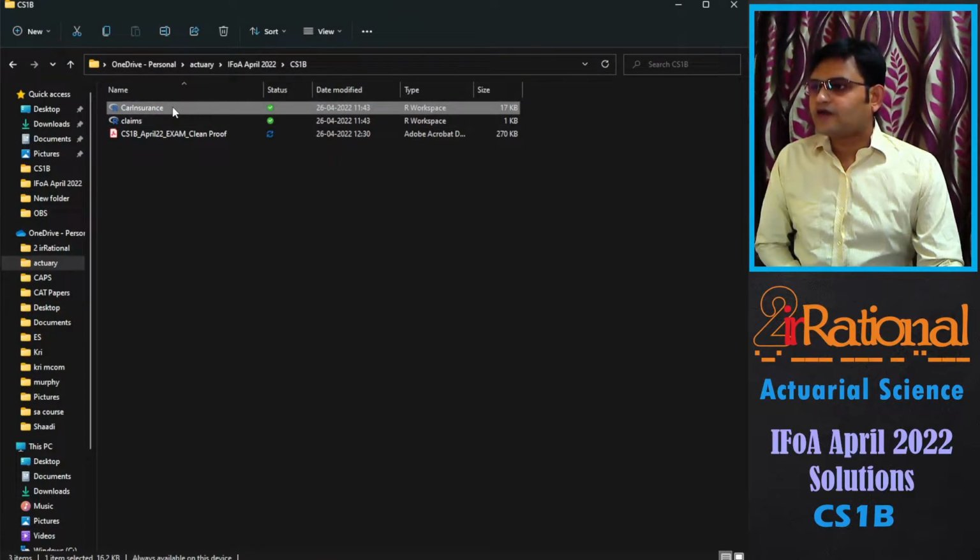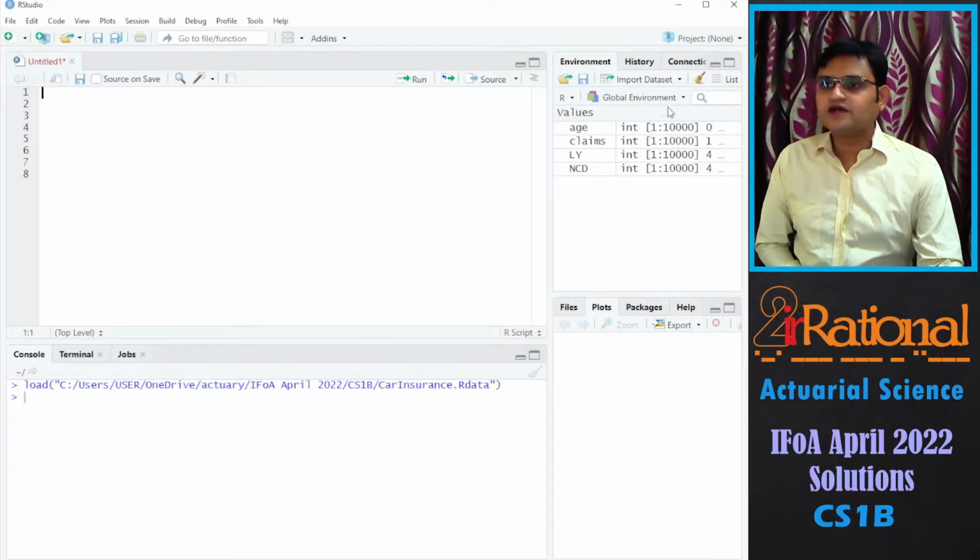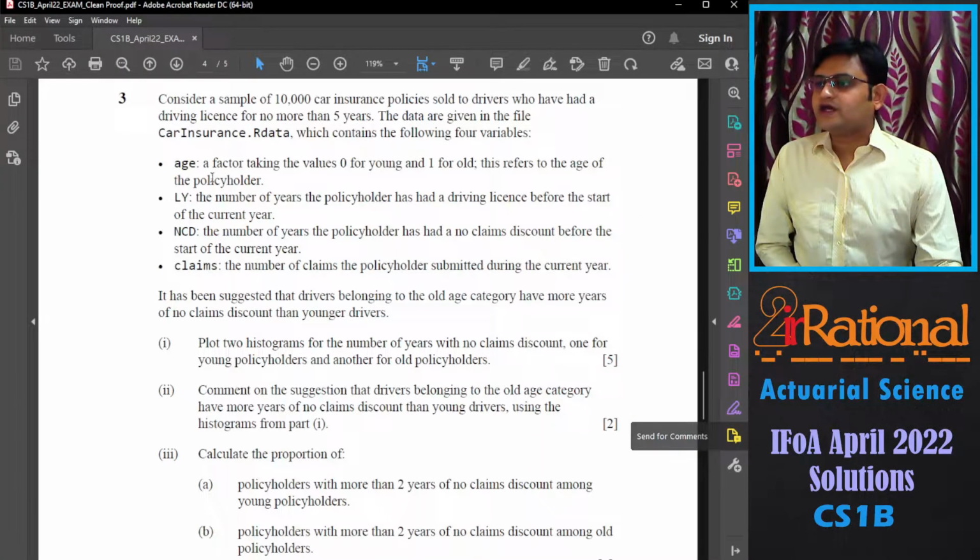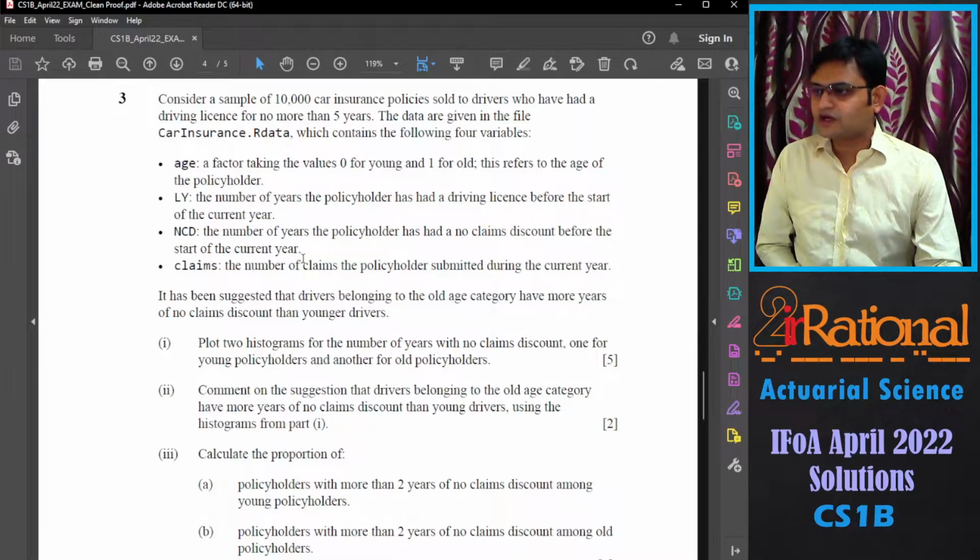So here I have the file. I'll right click, open with RStudio. Yes, and here we have our data. So age, a factor taking the value of 0 for young and 1 for old. This refers to the age of the policyholder. LY, the number of years the policyholder has had a driving license before the start of the current year. And NCD, the number of years the policyholder has had no claim discount before the start of the current year. And claims, the number of claims the policyholder submitted during the current year.